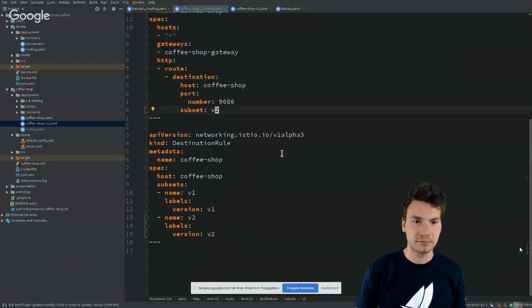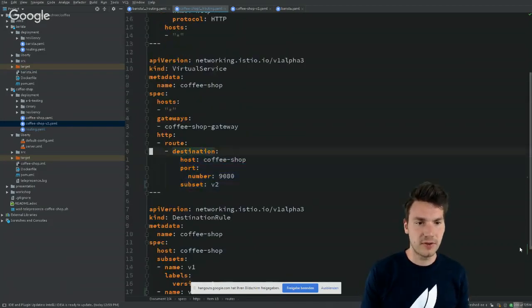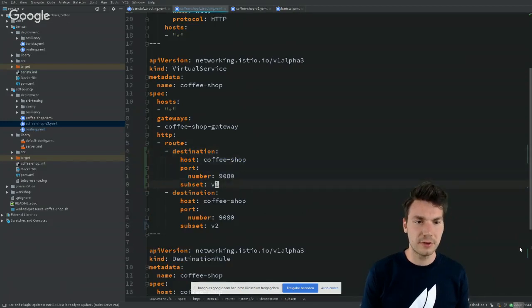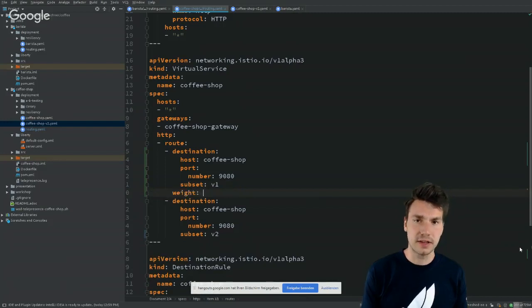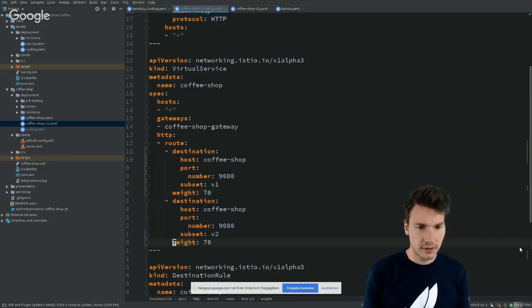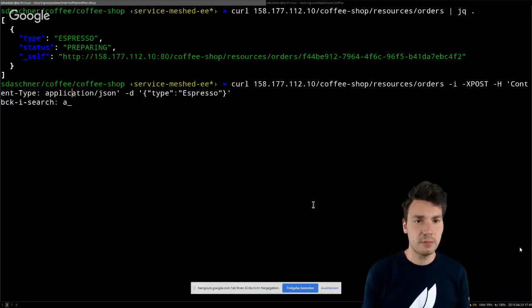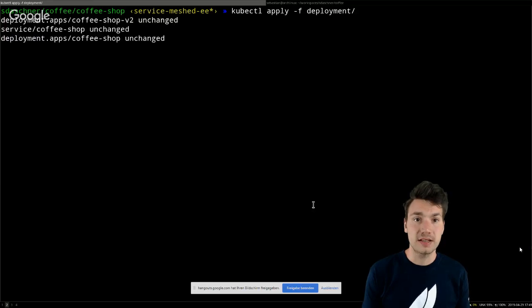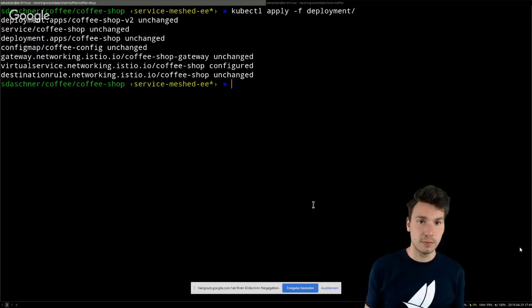So for example, what we can do here is to provide some more advanced scenarios. So instead of having one destination, we might say, well, we want to have two destinations. v1 with maybe 70% of the traffic, and v2 with 30% of the traffic. So this is how we could implement some A/B testing, for example. That means we deploy two specific versions of our application, and now we instruct the Istio proxies actually to do a split traffic routing with a percentage-based routing here.